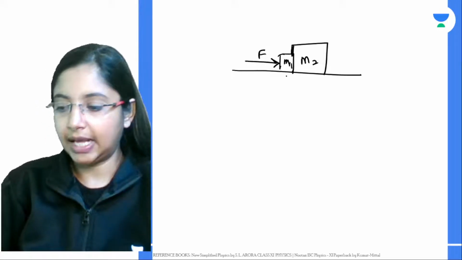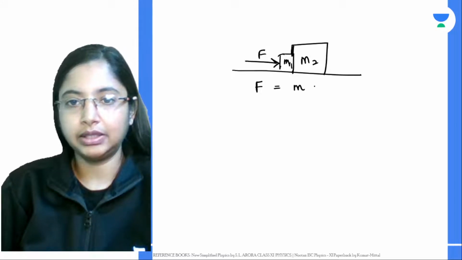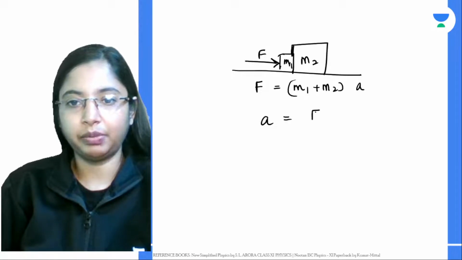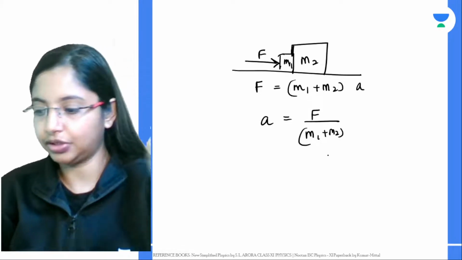What will be the common acceleration produced over here? So force will be equal to mass into acceleration. Mass over here is M1 plus M2, into acceleration. So the common acceleration will be force by M1 plus M2. That's how you get the common acceleration in both these cases.